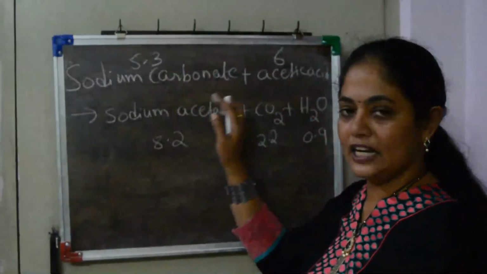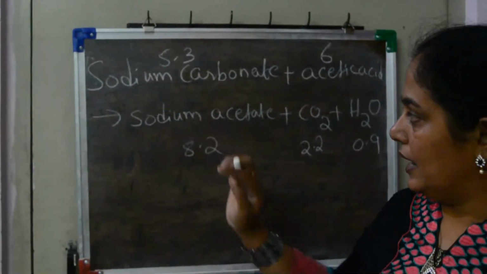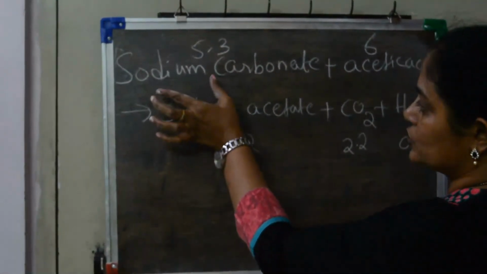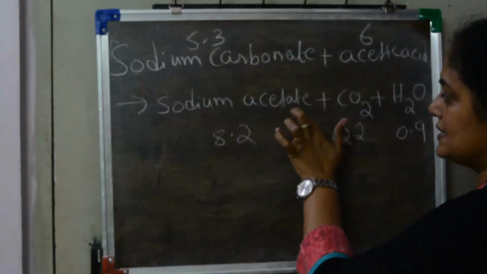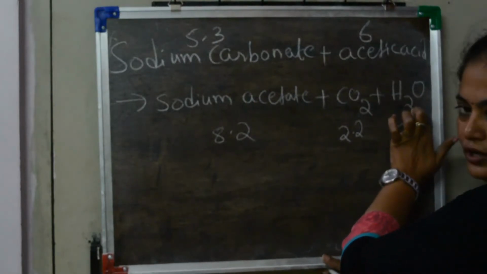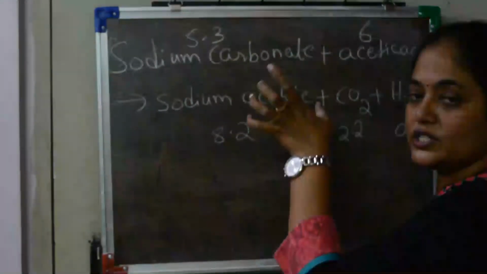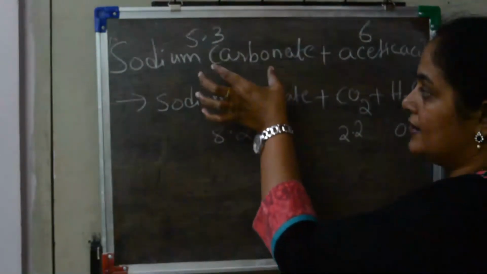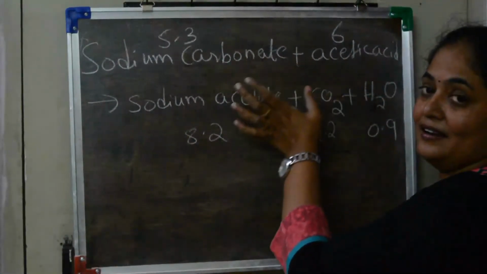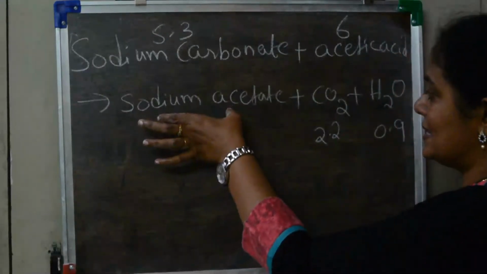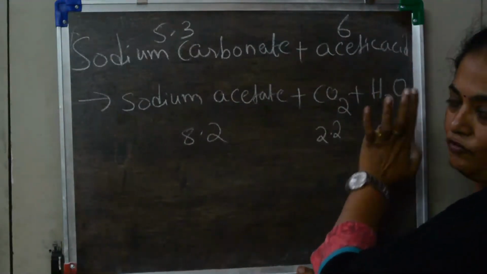And they gave the equation. Now here sodium carbonate plus acetic acid is giving sodium acetate, carbon dioxide and water. The first thing is you should know which are the reactants and which are the products. Reactants are sodium carbonate and acetic acid, and products are sodium acetate, carbon dioxide and water.